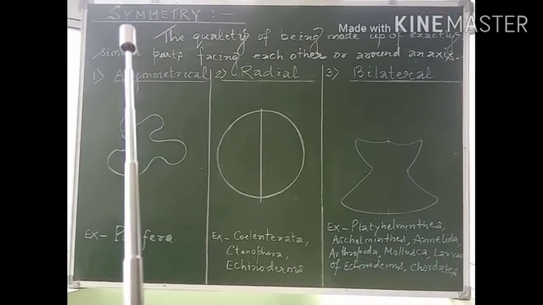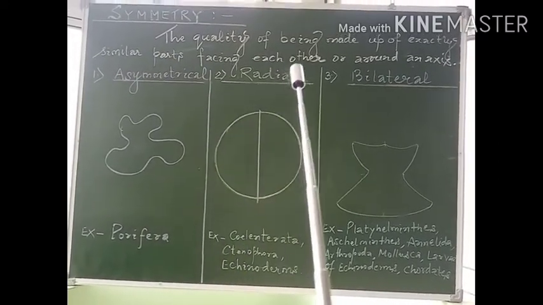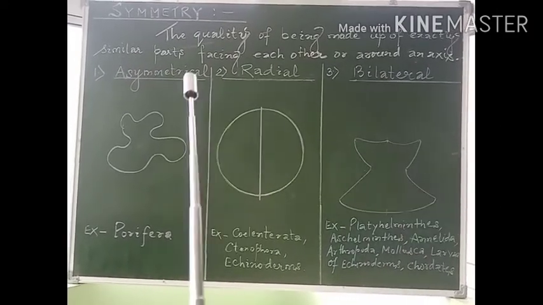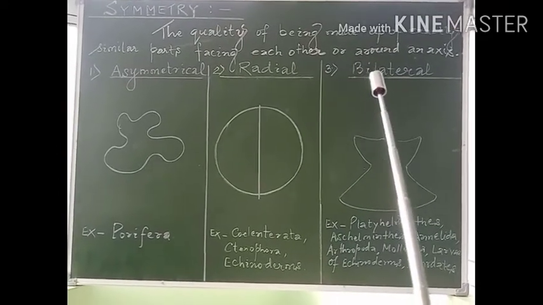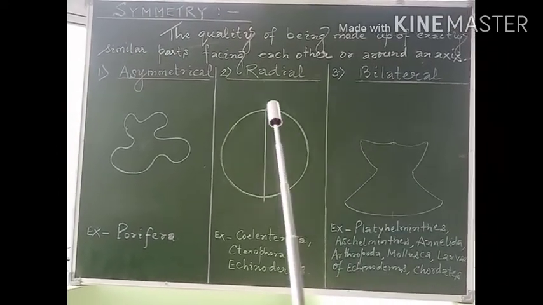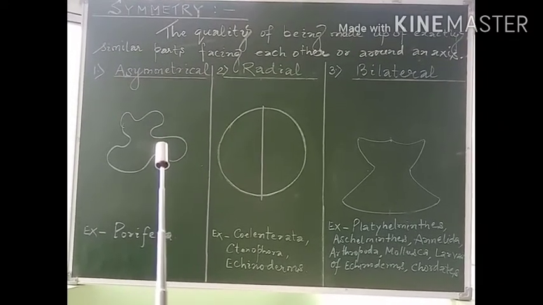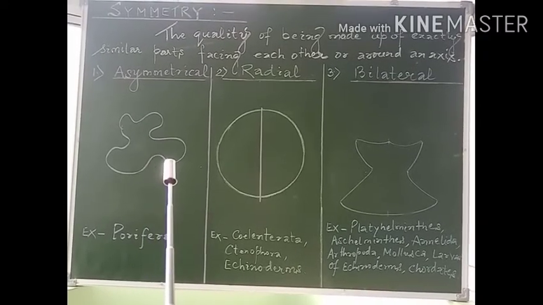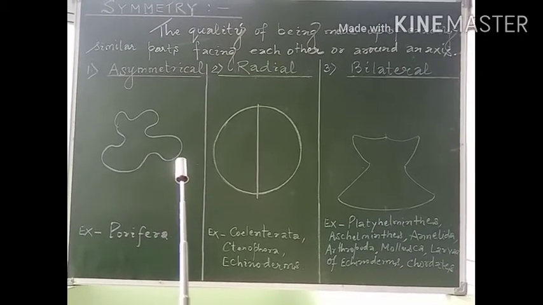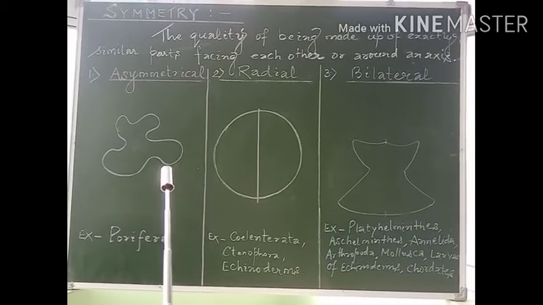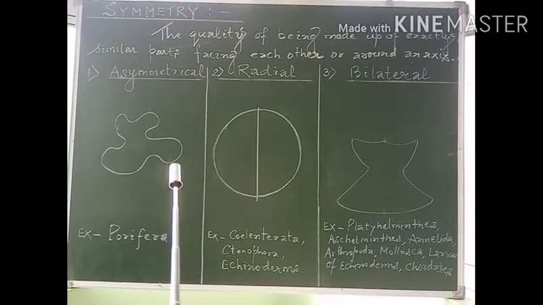Let us try to understand what is symmetry. Symmetry means the quality of being made up of exactly similar parts facing each other or around an axis. So, in simpler terms, we may try to understand the plane through which we may divide the organism, and after the division, if the animal is divided into two equal halves, then we say the animal is symmetrical.